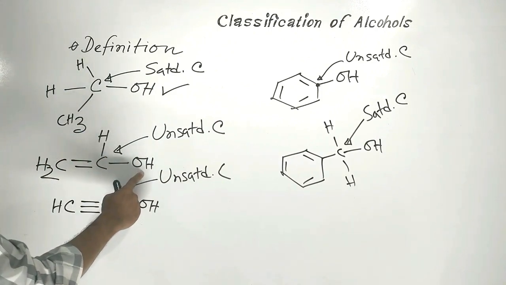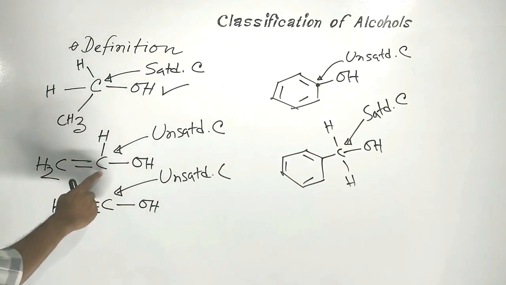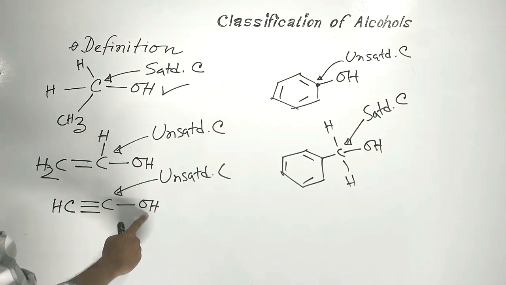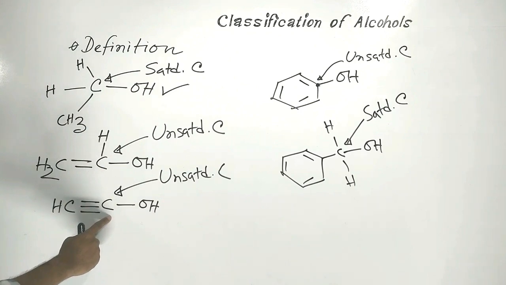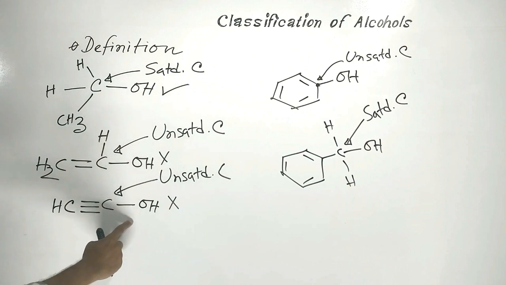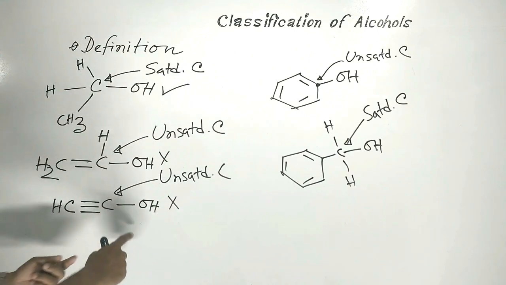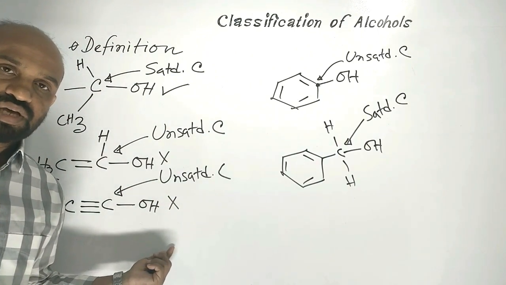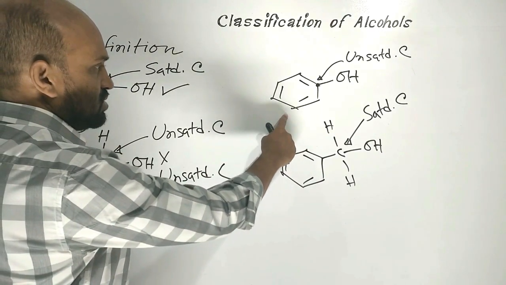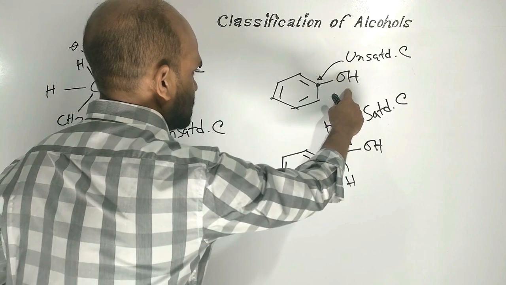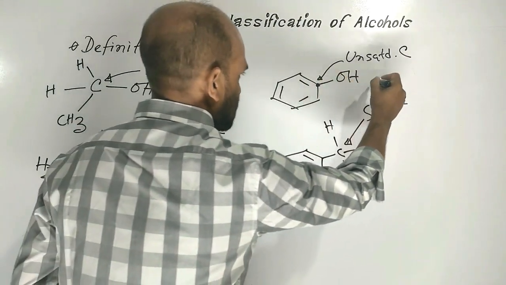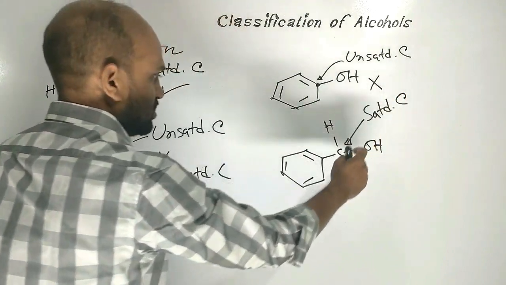In these cases the hydroxyl group is bonded to unsaturated carbon. So these compounds are not alcohols, though they carry a hydroxyl group. In the case of phenol, the hydroxyl group is bonded to unsaturated carbon, so this is not alcohol.